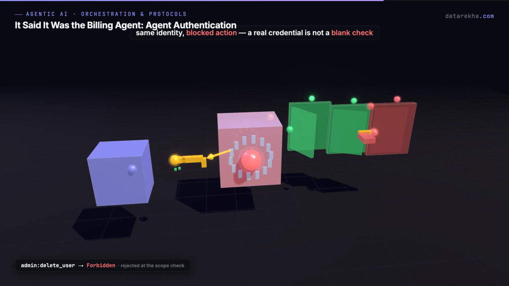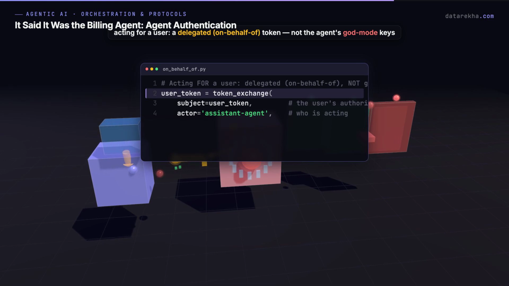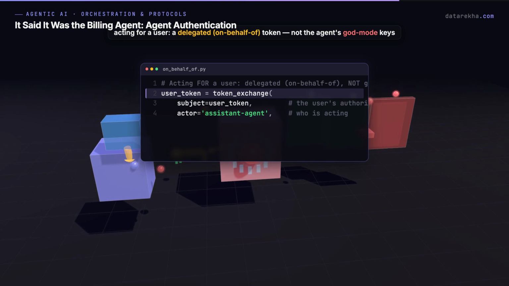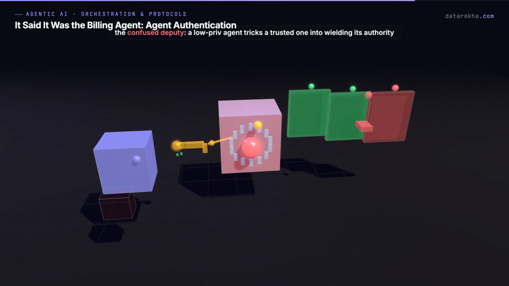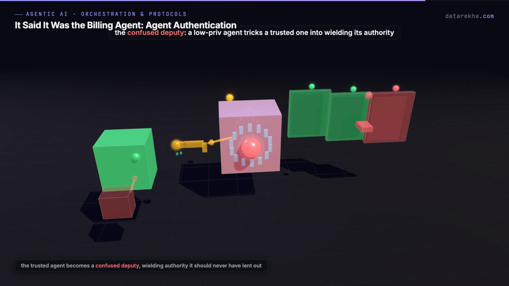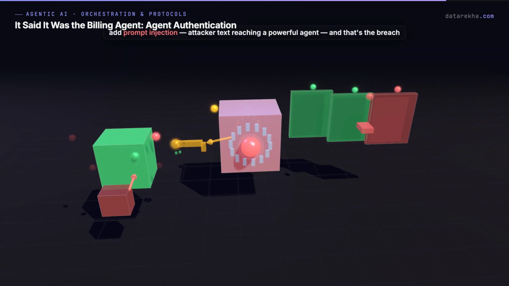And when an agent acts for a user, it carries delegated authority, an on-behalf-of flow that narrows the user's permissions down to just this one task, not the agent's own God mode keys. Which brings us to the classic multi-agent vulnerability. The confused deputy. A low-privilege agent tricks a high-privilege agent into acting on its behalf, and the trusted agent becomes a confused deputy, wielding authority it should never have lent out. Combine that with prompt injection, an attacker's text reaching a powerful agent, and that's how agent systems actually get breached.